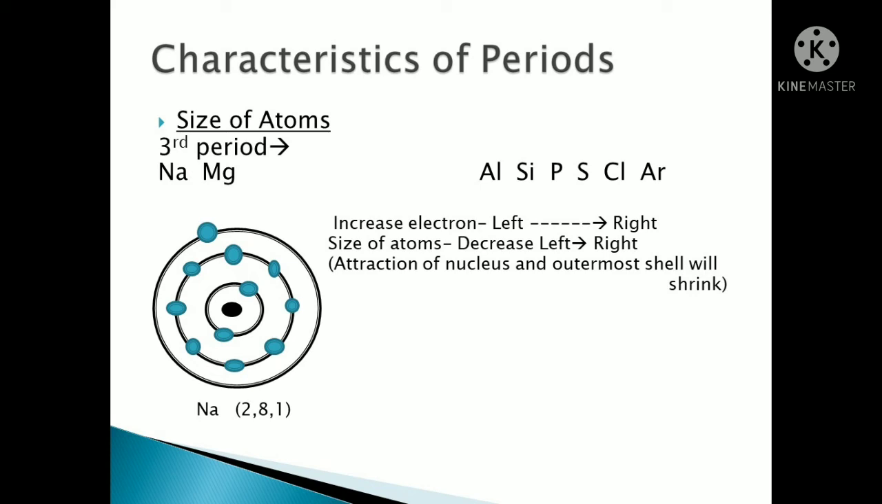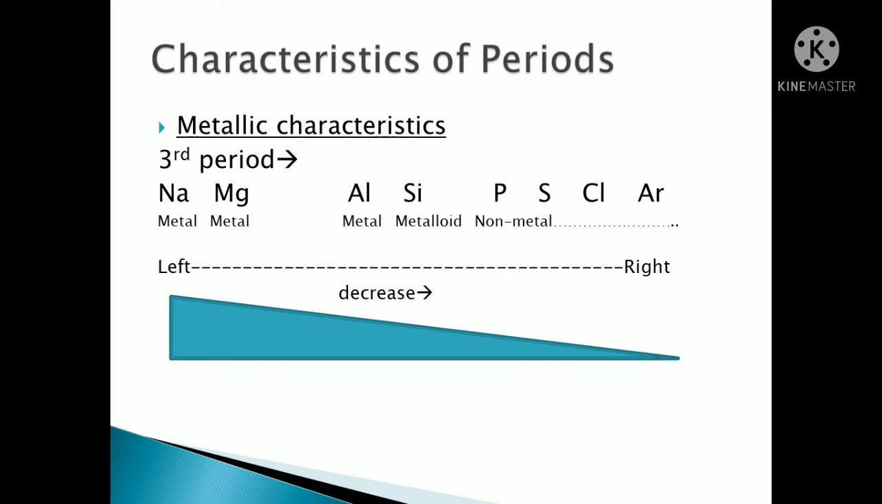Okay. Next characteristic of the periods, we are talking about the metallic characteristics. We have talked before, while talking about the periodic table, that there are metals and non-metals, isn't it? So in metallic characteristics, what will be there? Sodium is a metal, magnesium is a metal, aluminum is a metal, silicon is a metalloid. Then phosphorus is a non-metal, sulfur is a non-metal, chlorine non-metal and argon non-metal. Means what? See, the metallic characteristics will decrease because it had started